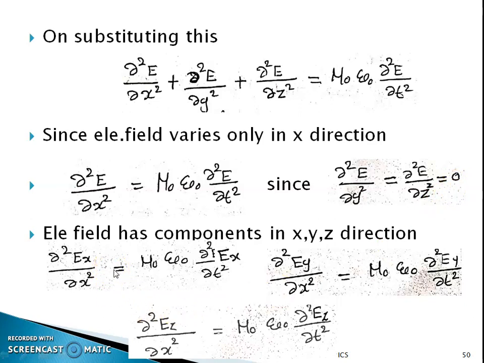And we know the electric field has three components in x, y and z direction. In the x direction, ∂²Ex/∂x² is equal to μ0 ε0 ∂²Ex/∂t². And in the y direction, ∂²Ey/∂x² is equal to μ0 ε0 ∂²Ey/∂t². Then ∂²Ez/∂x² is equal to μ0 ε0 ∂²Ez/∂t².